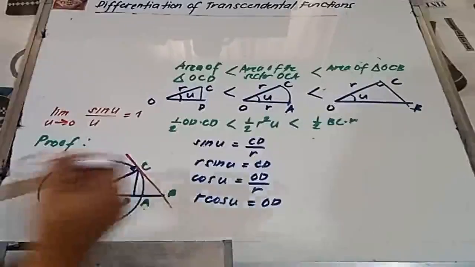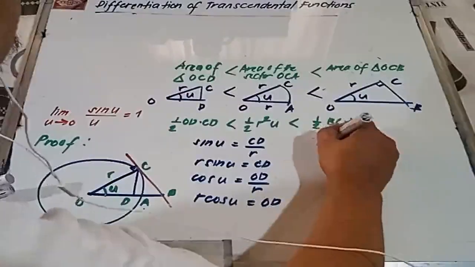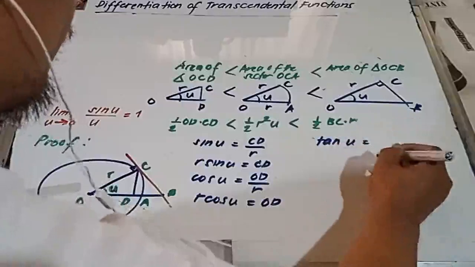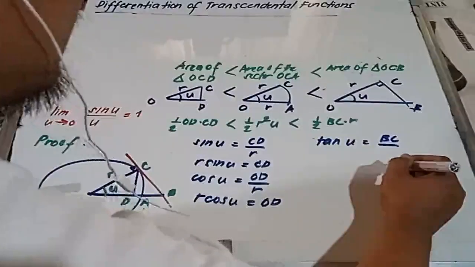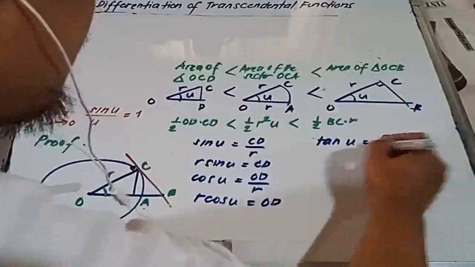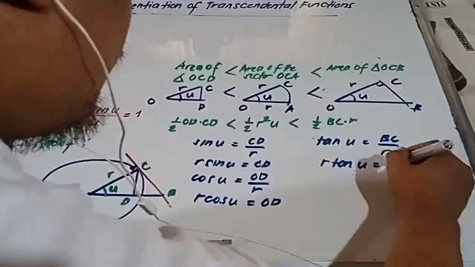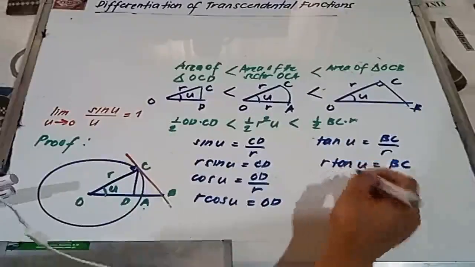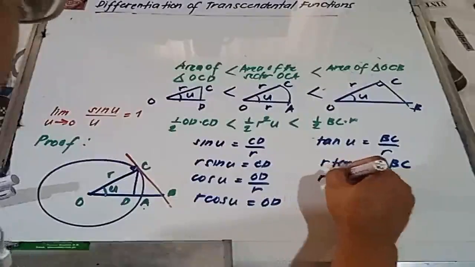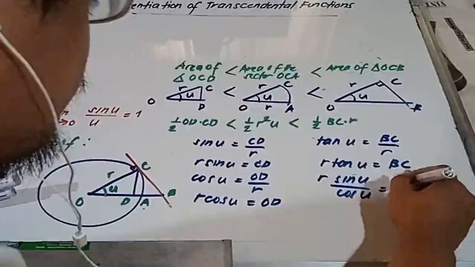Therefore, tangent u, opposite side is BC, adjacent side is R. Okay, therefore, r tangent u equals BC, or in terms of sine and cosine functions, tangent quotient identity, we have r sine u over cosine u equals BC.